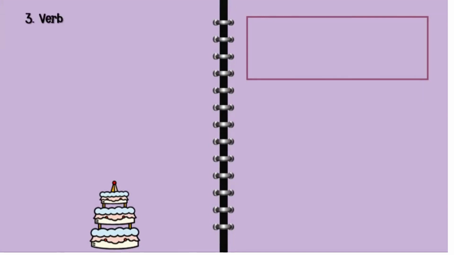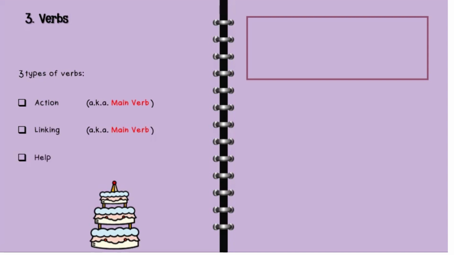Next, let's talk about verbs. There are three types of verb: action verb, or we call this one main verb, the verb that we can find in a dictionary, and it's usually in the form of to infinitive. Linking verb, it is also the main verb, and helping verbs, the verbs that we use to introduce the main verb.